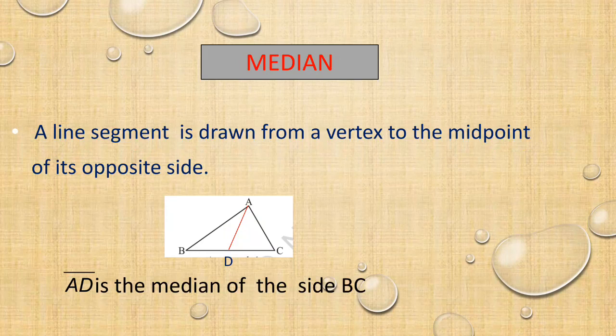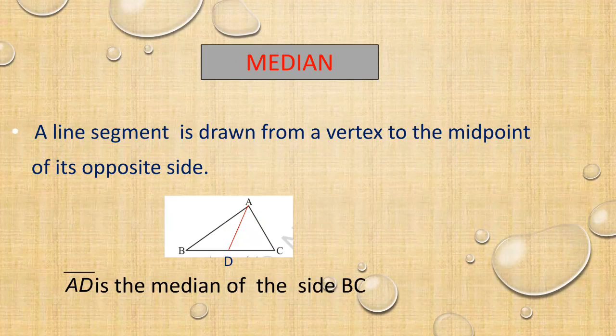We can also draw a median from the vertex B to the opposite side AC. From B, we can draw a line segment towards AC. One more possible way, from C, we can draw to the opposite side AB. From B, the line goes to AC. In case we consider the vertex C, it goes to the side AB.